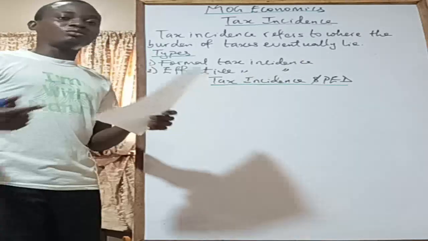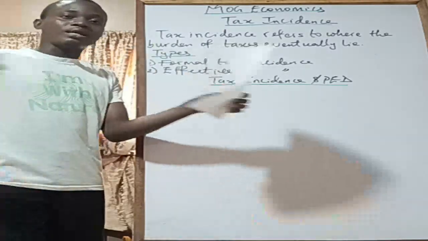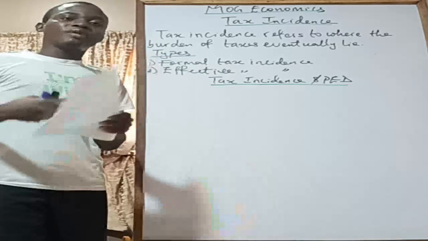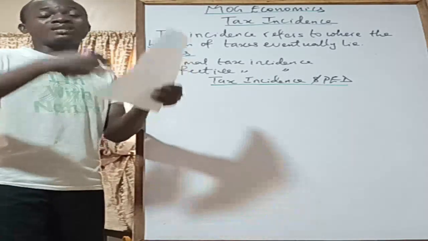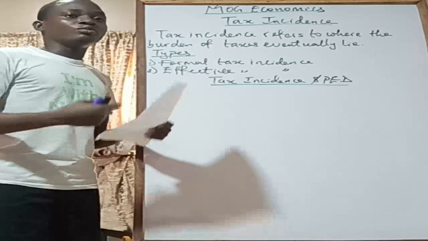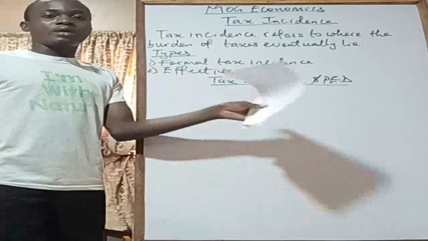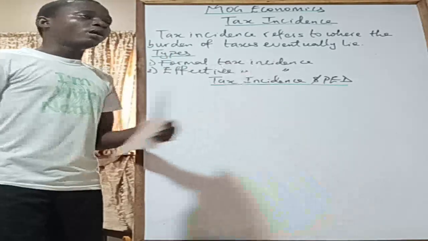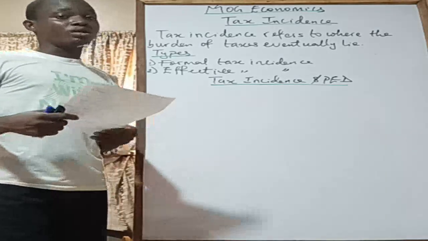If I had a rubber band, which should have been a teaching aid, which I forgot, I would have just drawn it like this, elastic, right? So price changes a little bit, and then consumers respond by decreasing their quantity demanded in a very great way, right? Something like this, in a very great way. Okay, so that's elastic demand. So when you have something like that, who eventually bears the burden of tax?